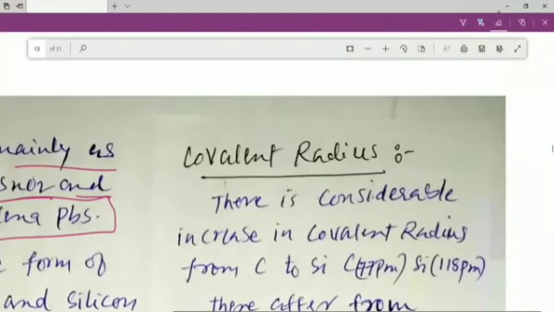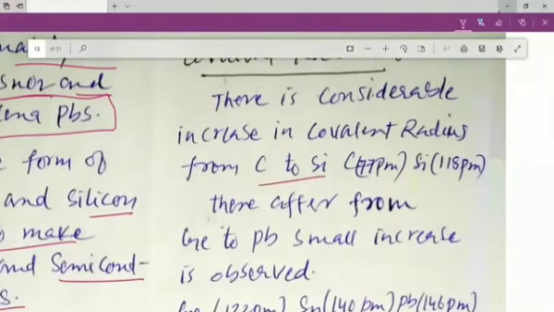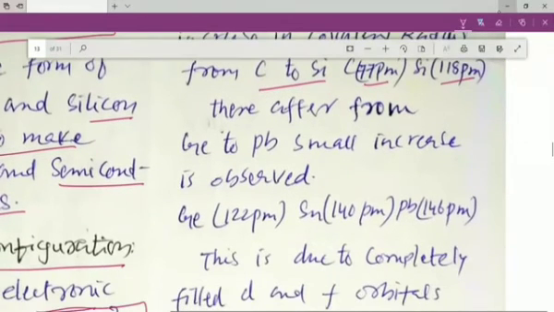Now, my dear students, let us start studying about the covalent radius of group 14 elements. So these are the periodic properties that we start studying. There is a considerable increase in the covalent radius from carbon to silicon. See, carbon has got 77 picometer, but silicon has got 118 picometer. From germanium to lead, a small increase is observed.